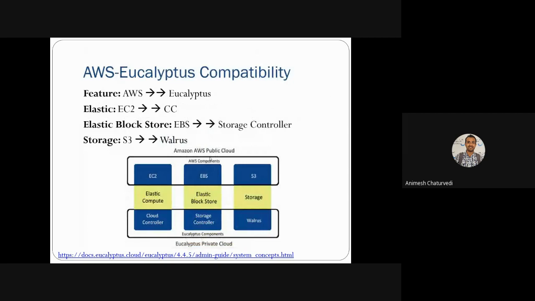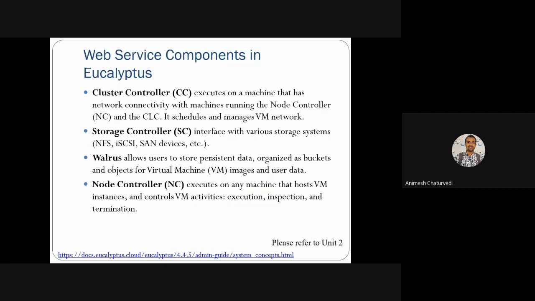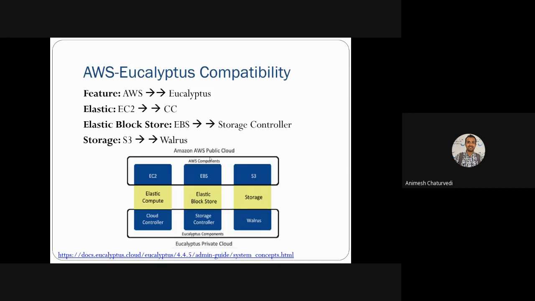And the most fundamental part, the node controller, basically works at the ground level, and that ground level provides you features of machine abstraction, and that could be connected with the cloud controller, and used by the storage controller and Walrus.